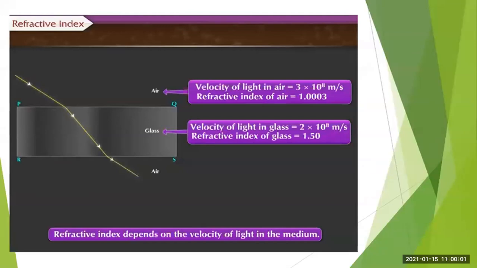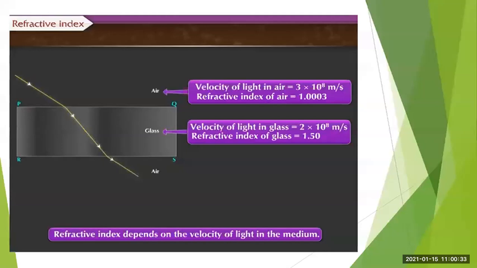Then for glass, the velocity of light is 2 into 10 raised to 8 meters per second, and its refractive index value is 1.50. Here you can notice that if we consider these two media, the velocity of light in air is more than the velocity in glass, isn't it? And the refractive index value of air is 1.0003, and for glass it is 1.50.